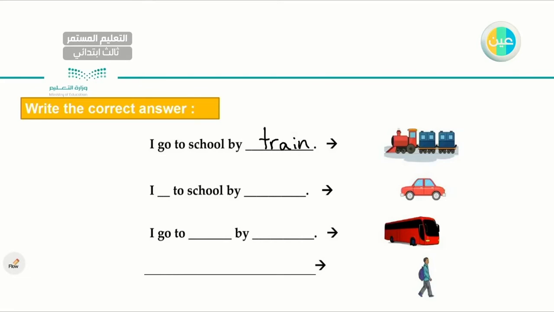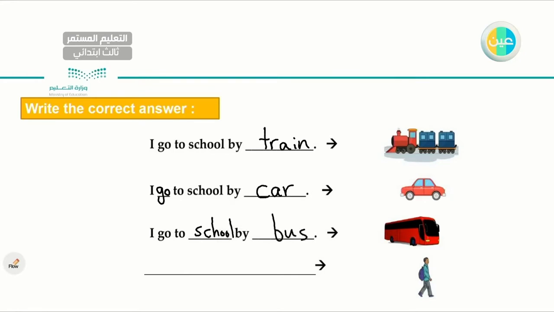Now each time I will try to take off a word. There's a missing word. I go. Very good. I go to school by what? By car. Very good. I go to school by car. Very good. Number three, I go to school by, as you can see, by a bus.